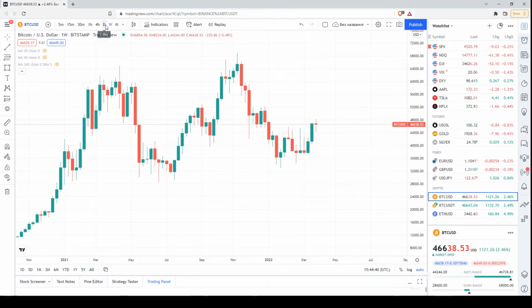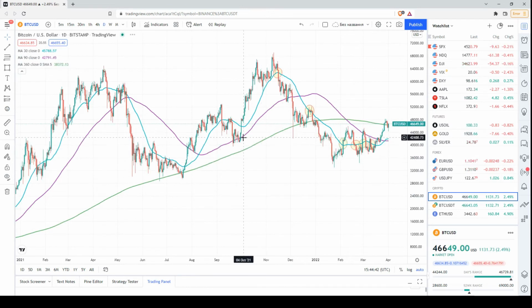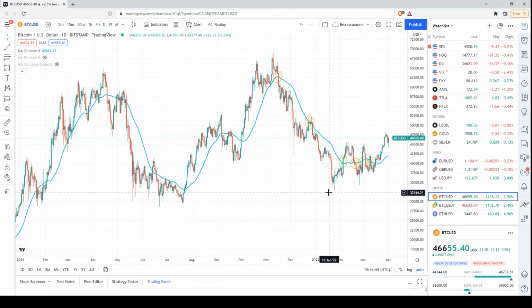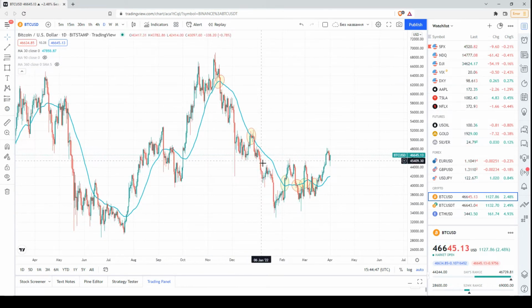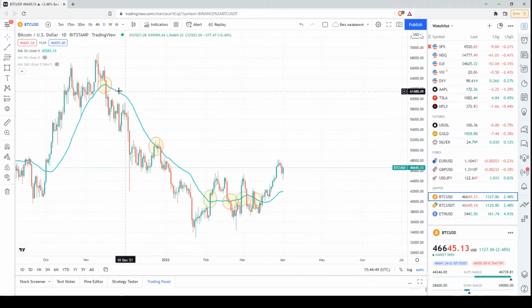Now let's check the daily chart. Okay, we have three moving averages. Let's start step by step. This is the 30-day moving average, or for the period of 1 month. The price declined below this moving average in the middle of November. It tested this moving average at the end of December. After that, it surpassed this moving average at the very beginning of February.